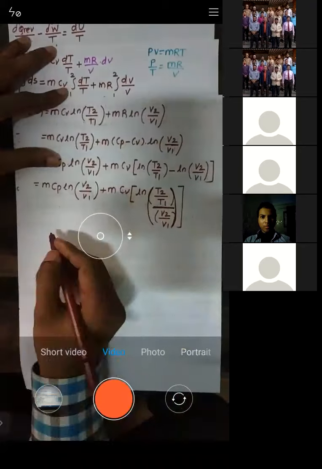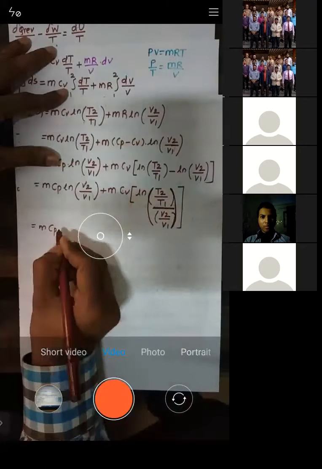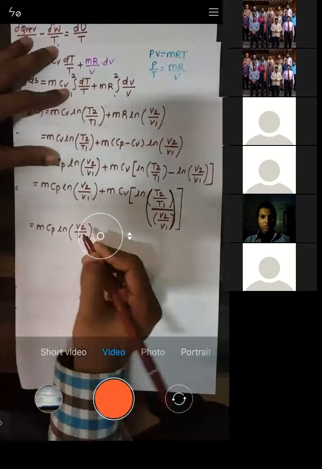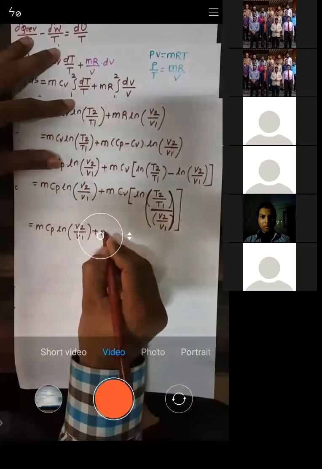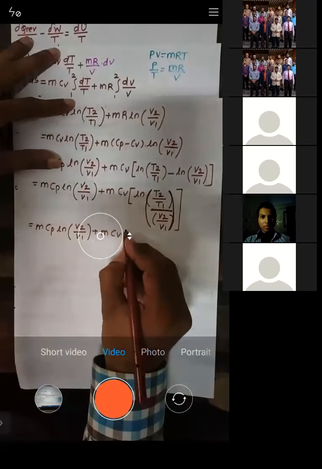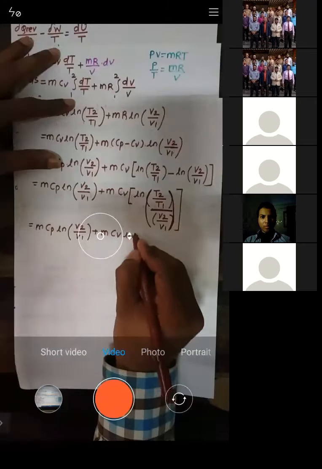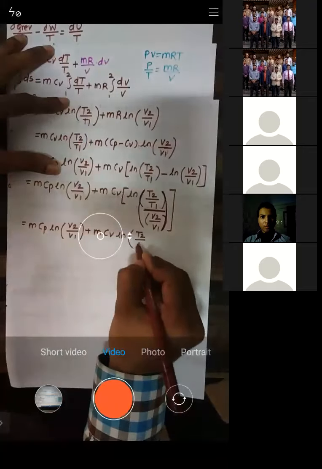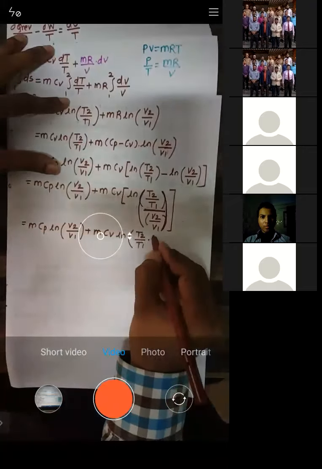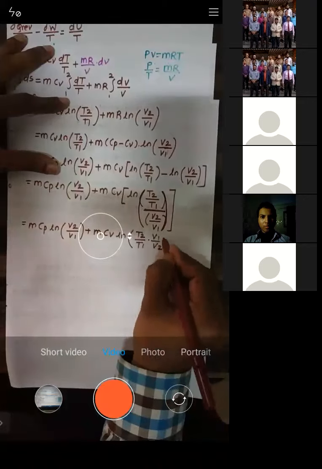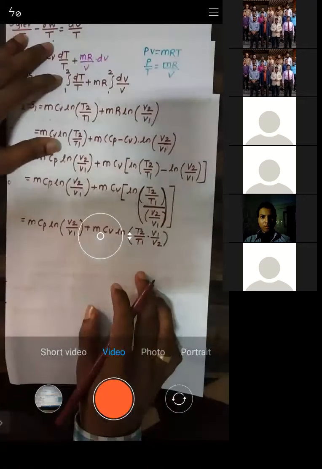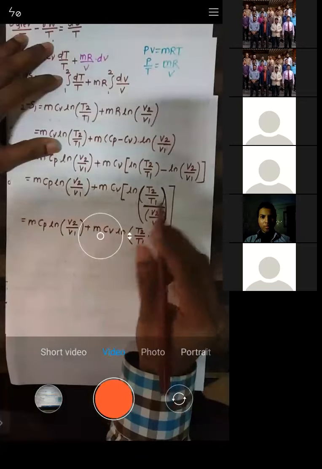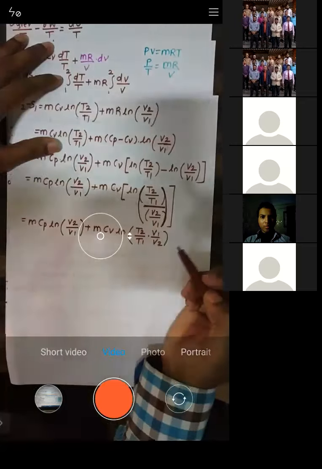So I'll write this equation as M CP into ln of V2 by V1, I'll keep it as it is, plus M into CV into ln of T2 by T1 into V1 by V2. Try to understand, because the denominator of the denominator will go in the numerator.